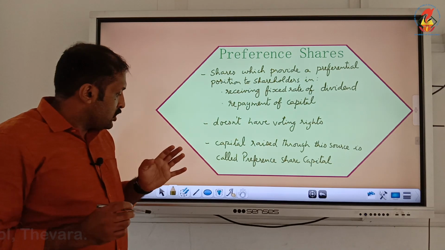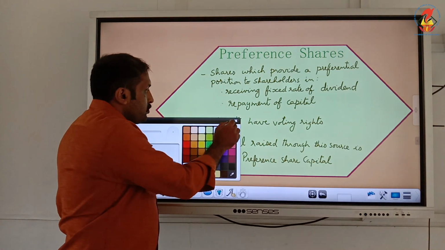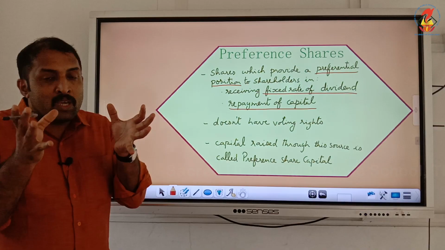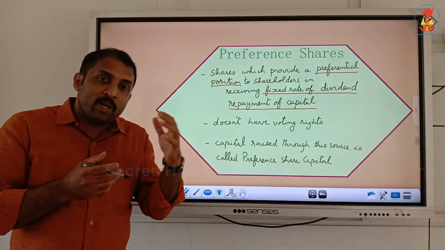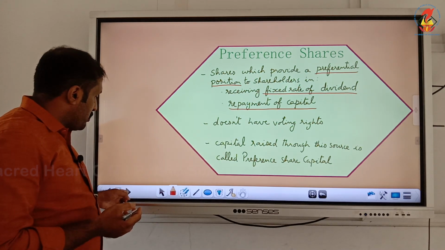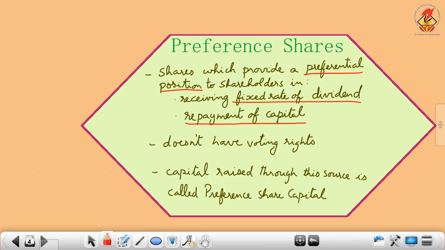So basically, to understand, this is what you have to keep in mind. It has a preferential position in receiving a fixed rate of dividend and in repayment of capital. In these two cases they will be given preference compared to equity shareholders, or before equity shareholders they will get paid. Now going on to the merits.